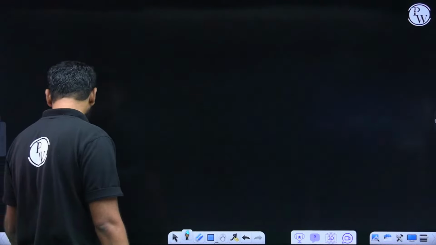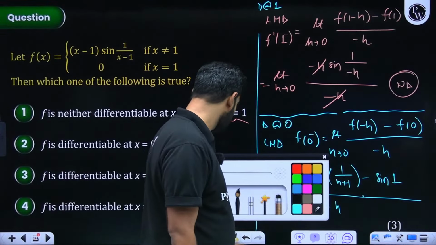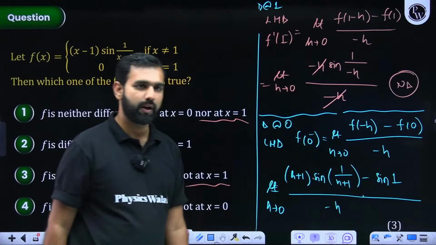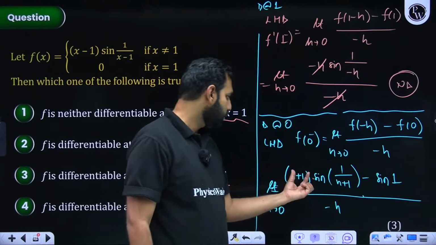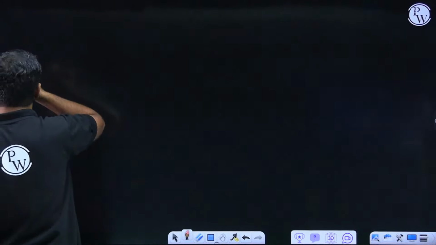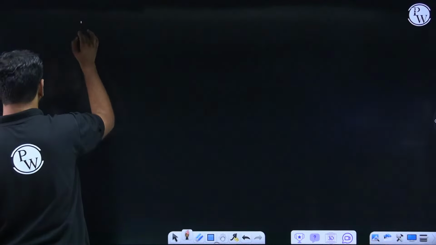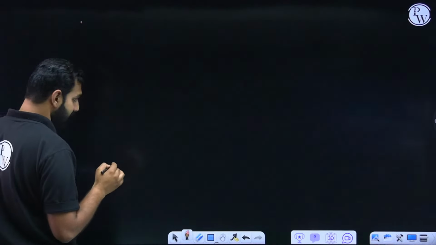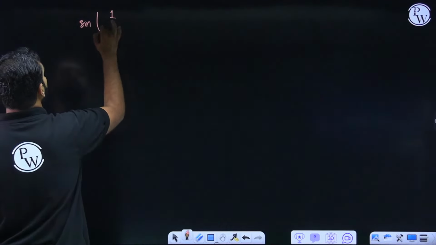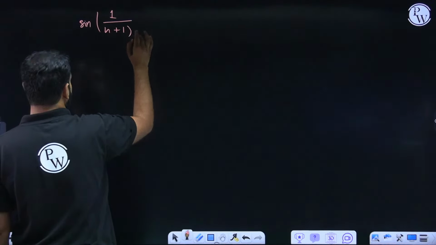So if I do it on the next page, here we are with the discussion going on. If I use L'Hopital here, product rule I'll be applying. Everybody with me on this? So first of all, let us differentiate h plus 1. When I differentiate h plus 1, the derivative of h plus 1 is what? 1 into the second function. What is the second function? Sine of 1 upon h plus 1. So that is sine of 1 upon h plus 1, right? Plus